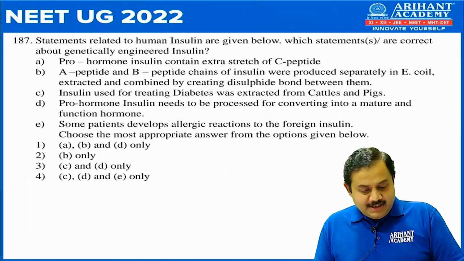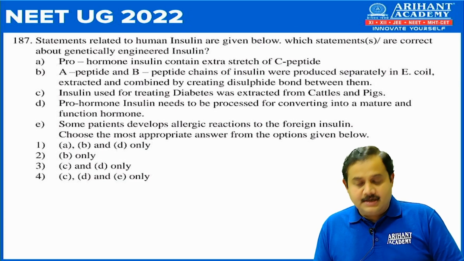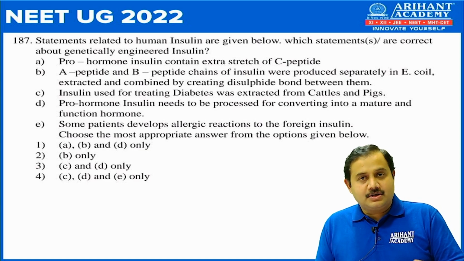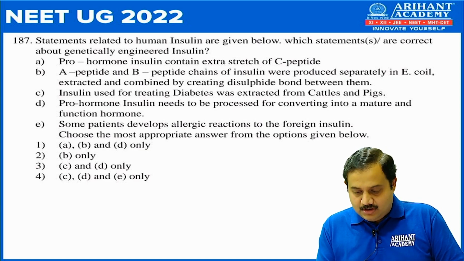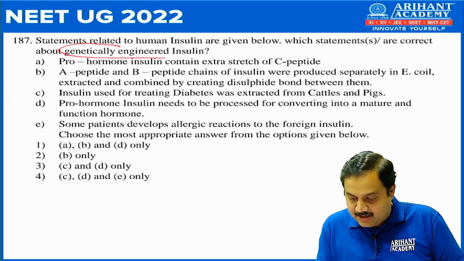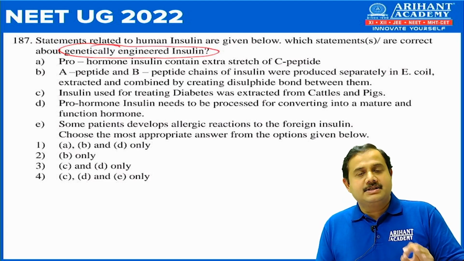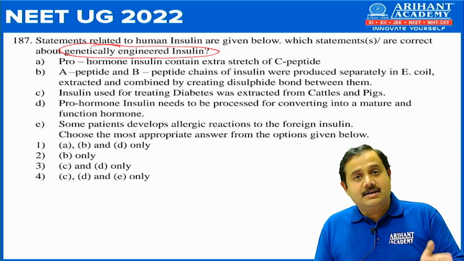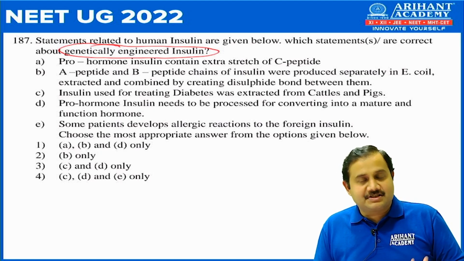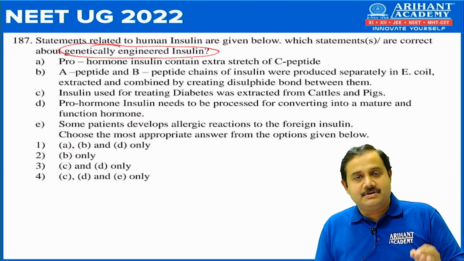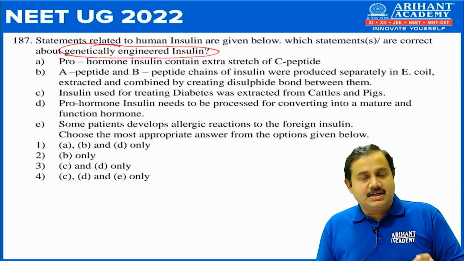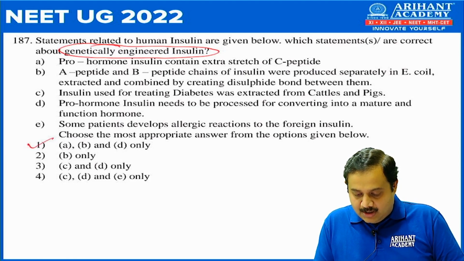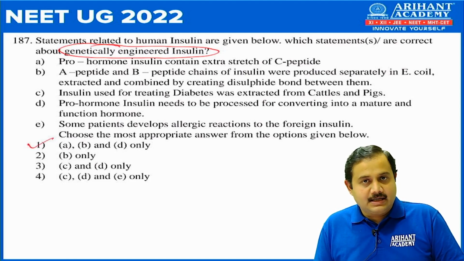Next, 187 question. Statements related to human insulin are given below. Which statement or statements are correct? See, very important to note, they have asked you genetically engineered insulin. That means all the statements which are related to natural insulin we have to exclude. We have to only select statements which are correct with respect to genetically engineered insulin. So here the correct answer is number 1, that is A, B and D.